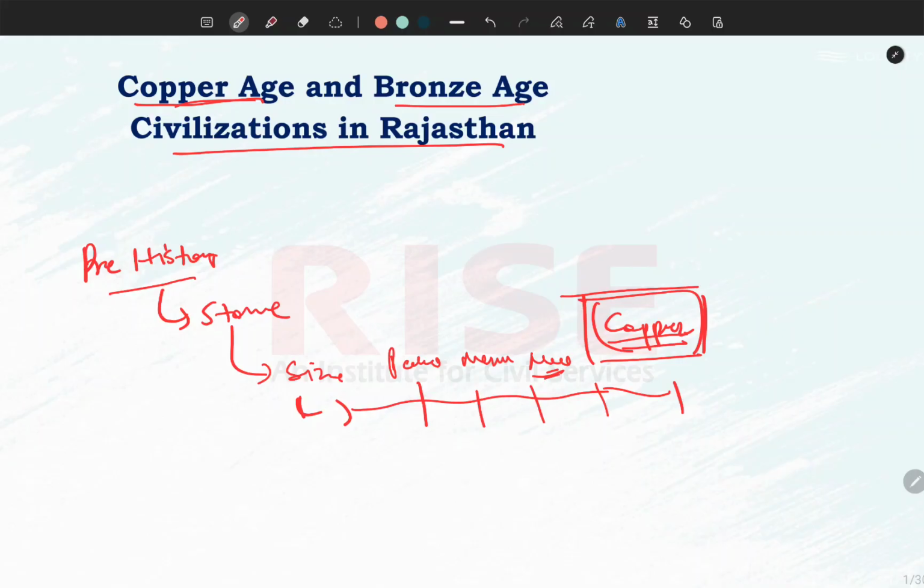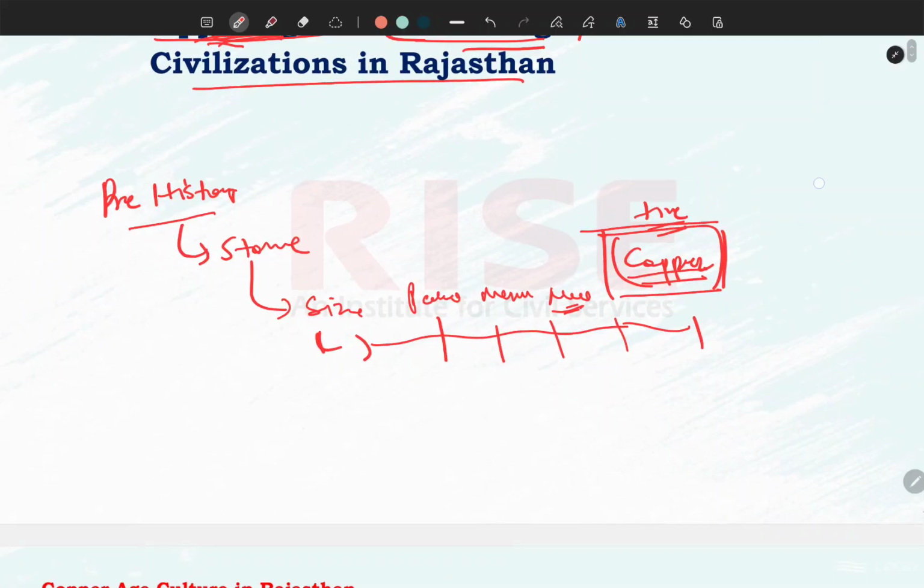With the discovery of copper, we come across a new sort of civilization which is known as Copper Age civilization. After mixing copper and tin, human beings invented Bronze Age civilization. So in the chronology of human history, stone implements come first, and thereafter the metal, in which the Copper Age comes first and then the Bronze Age civilization. What sort of civilizations were there in India and Rajasthan, we will discuss one by one.